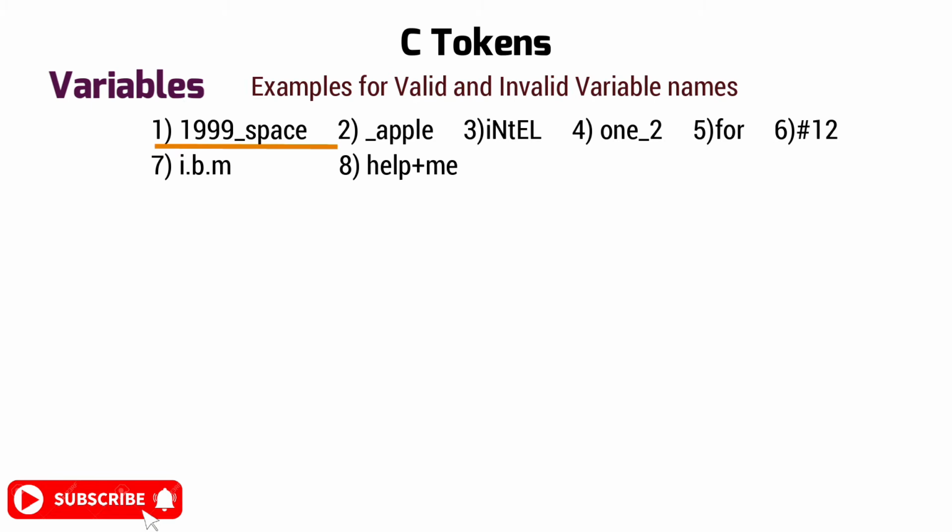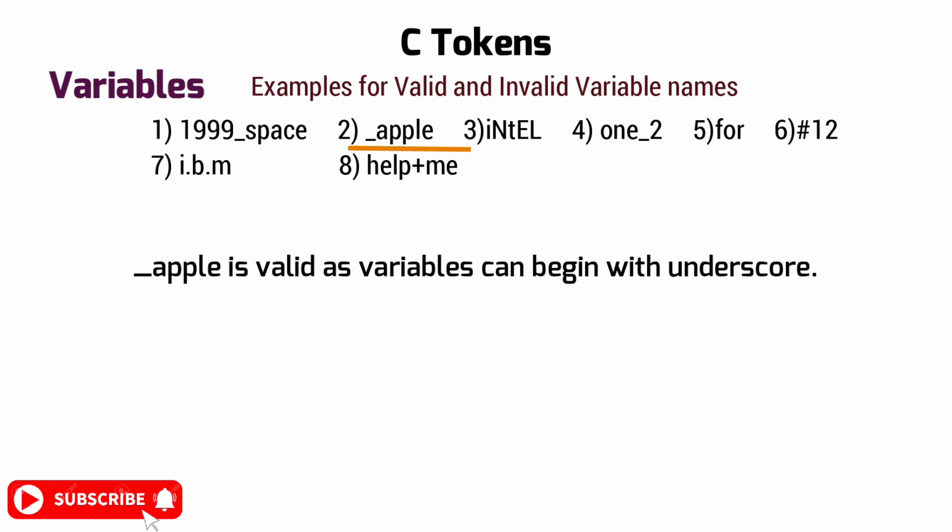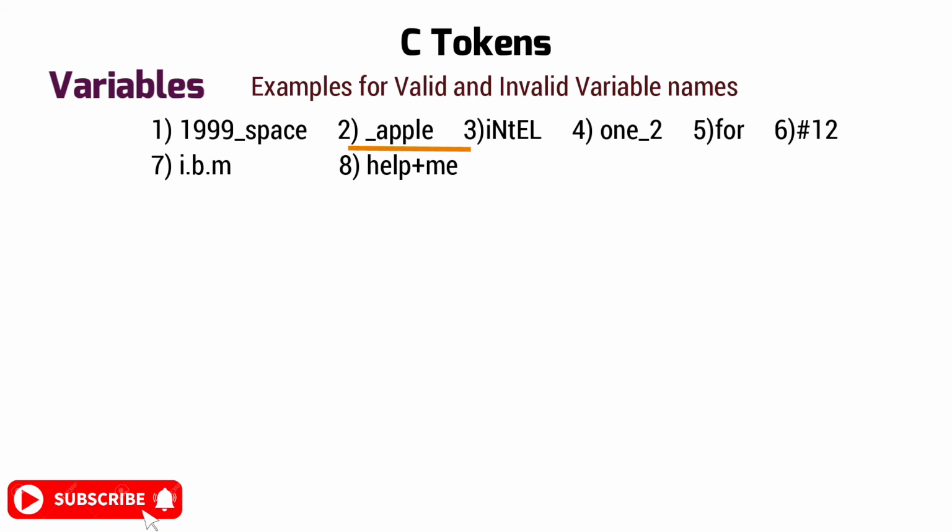The second example, _apple, is valid, as variables can begin with an underscore. The third one, Intel, is valid. And the fourth one, 1_2, is also valid, which follows the rules for declaring variables.